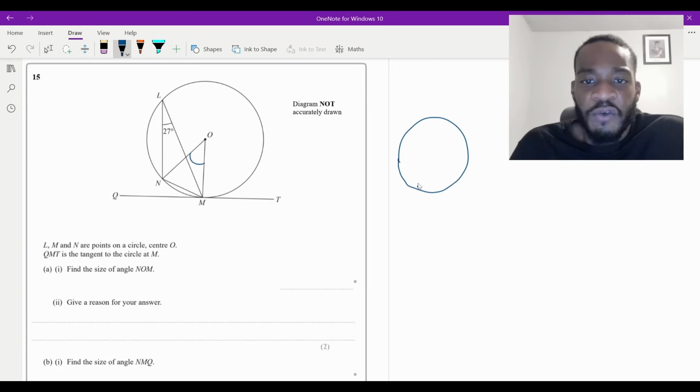You've got a circle like this, and you've got this kind of kite shape maybe, and then this angle here is 2x, and this angle here is x. The angle at the center is always twice the angle at the circumference, and we've got the angle at the circumference here, which is 27. So this is going to be 54.